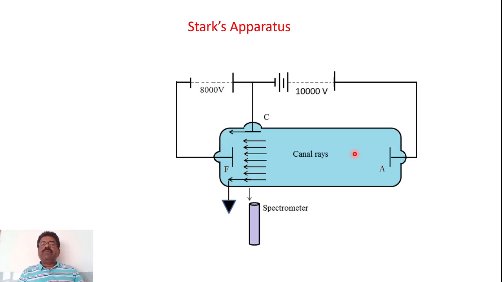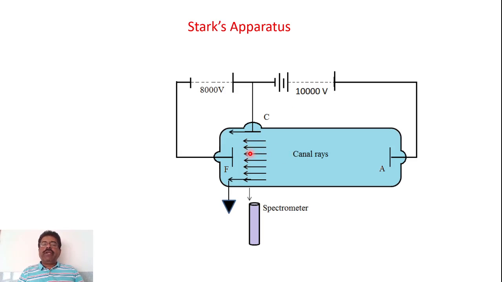So this particular canal rays are actually formed inside this particular tube, and when these rays pass through this perforated cathode, you can see an auxiliary electrode F is kept, which is slightly few millimeters away from this cathode.